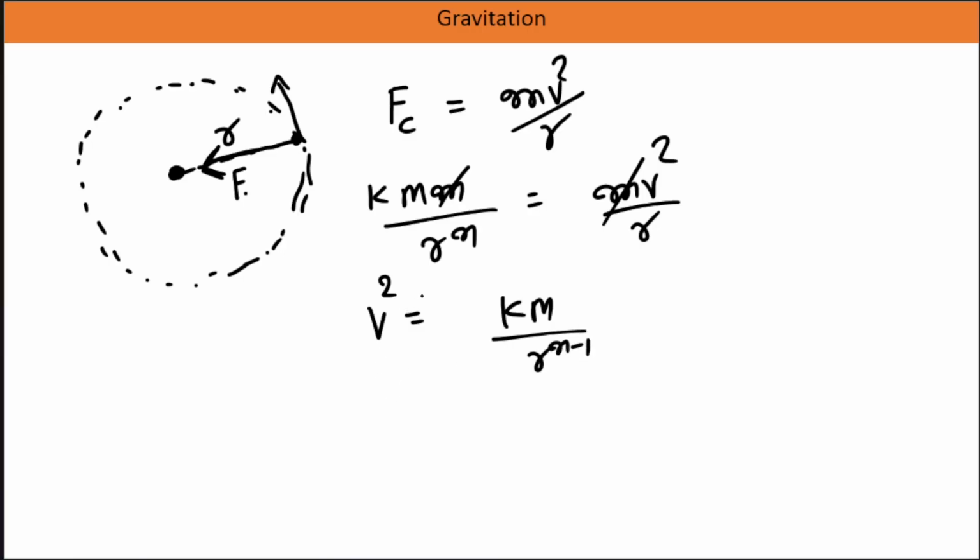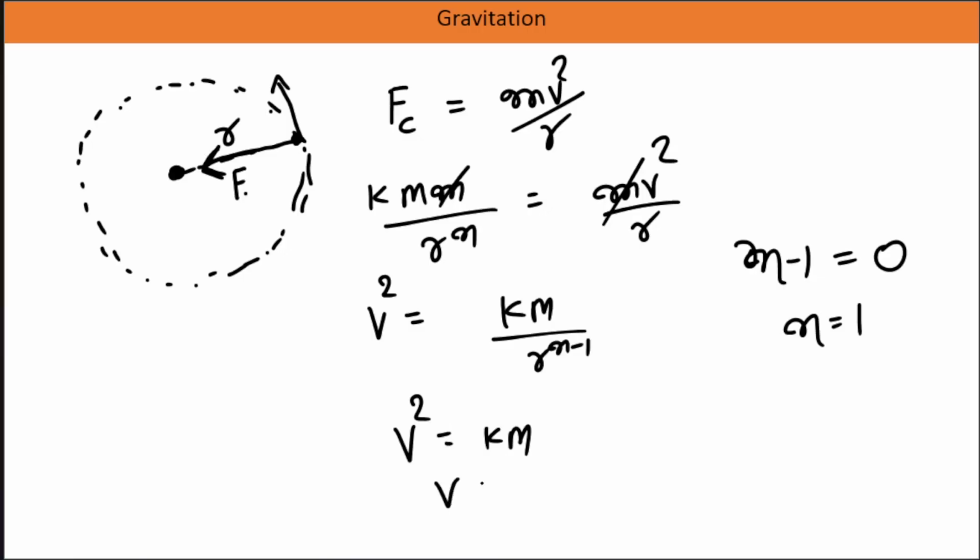So velocity has to be independent of r, and for that n minus 1 has to be 0, so that r will get out of the picture. So n minus 1 is 0, n is equal to 1, and r to the power 0 becomes 1. So v squared is equal to k m, orbital velocity is equal to root under k m. This is a constant, not dependent on the radius.